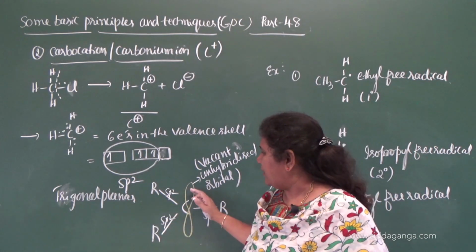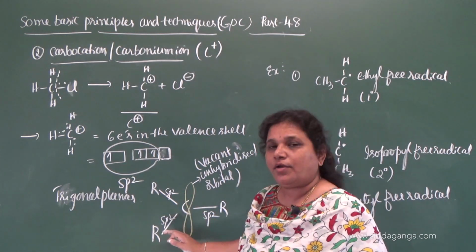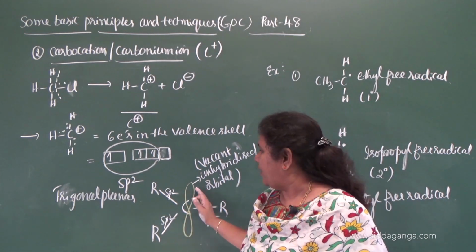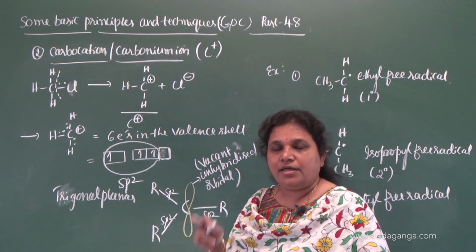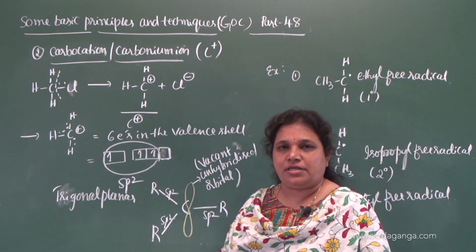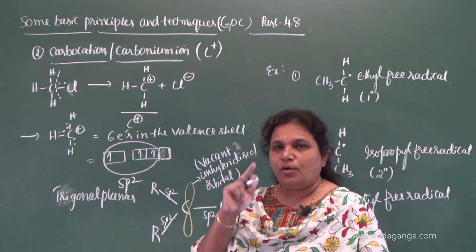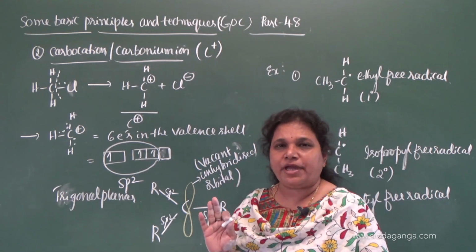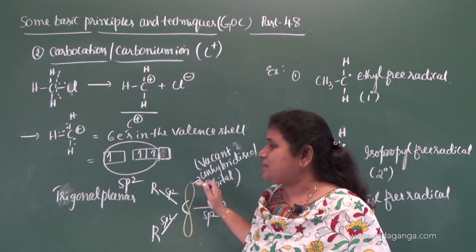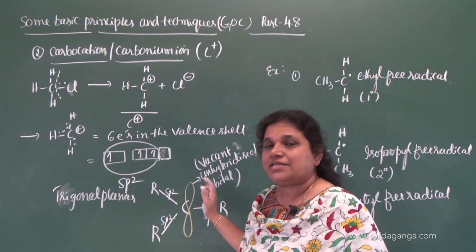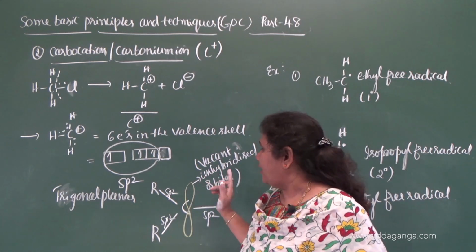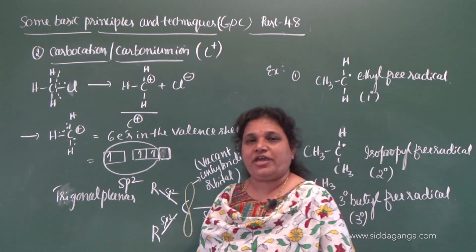So, the difference here is the carbocation contains one unhybridized orbital which is vacant, but in carbon free radical the unhybridized orbital contains only one electron, the unpaired electron. So, it receives 2 electrons to complete its octet structure, as the unhybridized orbital is vacant here.